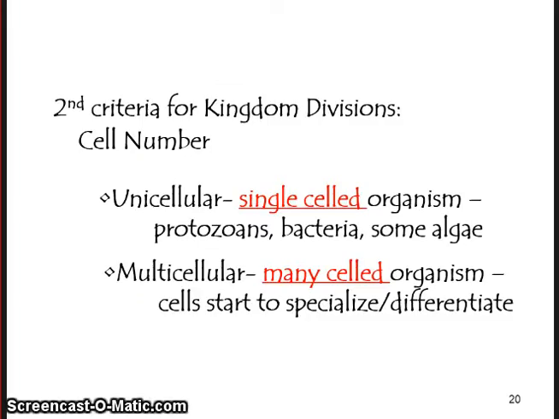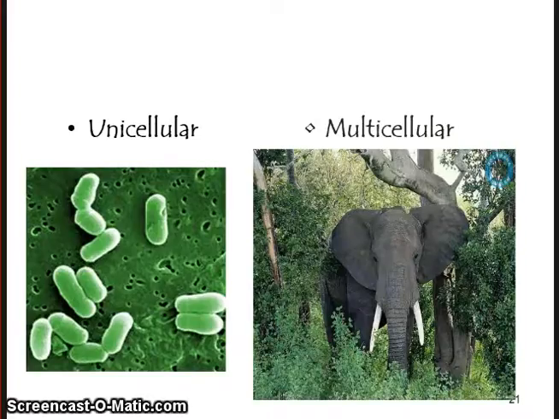The second criteria for the kingdom divisions is cell number. If an organism is unicellular, it means single-celled or one-celled. Examples of that would be protozoans, bacteria, and some algae. Multicellular organisms have many cells, and those cells are specialized and differentiated. Here is an example of unicellular organisms and multicellular organisms. What type of cell do you think you have? Are you unicellular or multicellular? I hope you said multicellular. If you thought multicellular to yourself, give yourself a pat on the back.